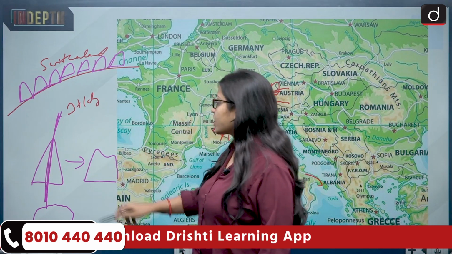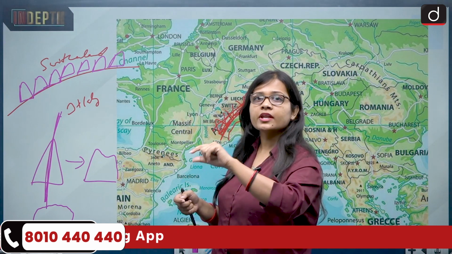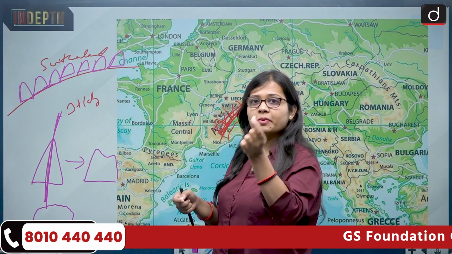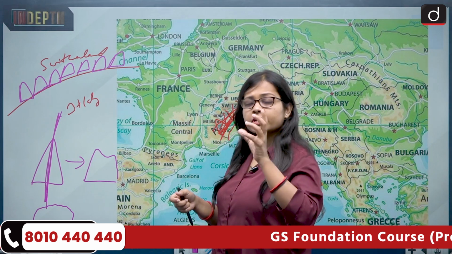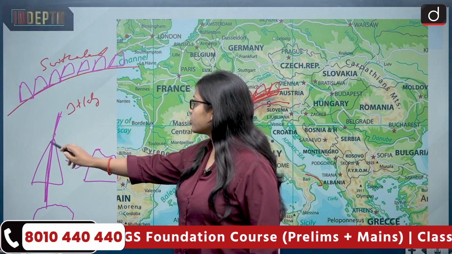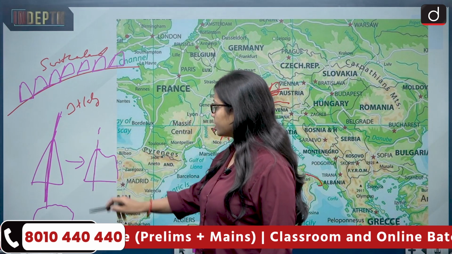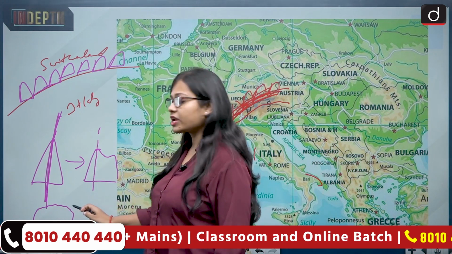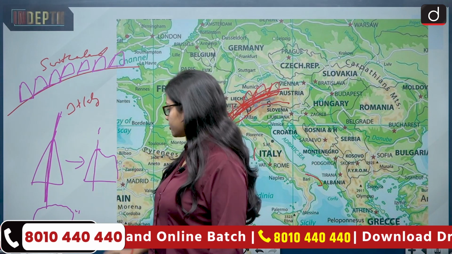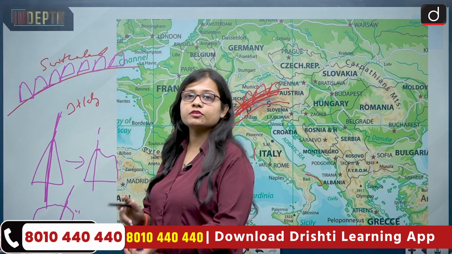Now the ridge line means the top line, the top of the mountain or the top of the glacier, through which the border line is crossed. That is called the ridge line. Now imagine the ridge line between the two countries will also change. If this is the topmost position, then instead of passing between the glacier, the ridge line will also shift. Now it becomes all the more complex to draw a ridge line or the border in this. Now imagine it shifts to this: whichever is the highest position, the ridge line shifts to that part.